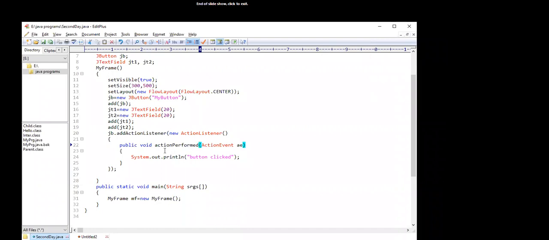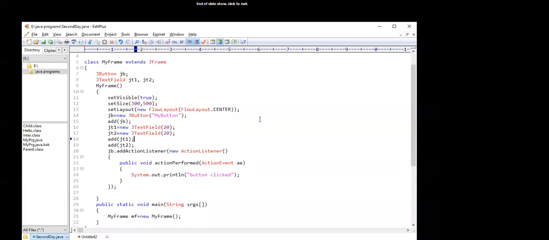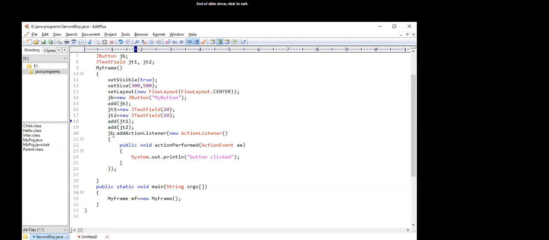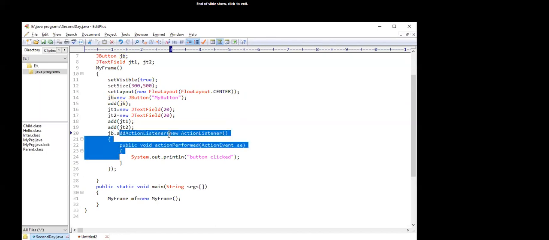I forgot that in Java we have a method actionPerformed and the type of the listener is ActionListener. So by this example you can understand the concept of event handling and how we register our listener with the particular component and how we implement the functionality.